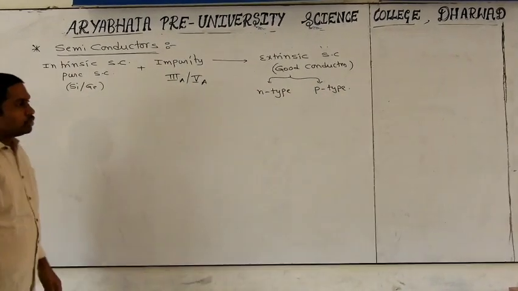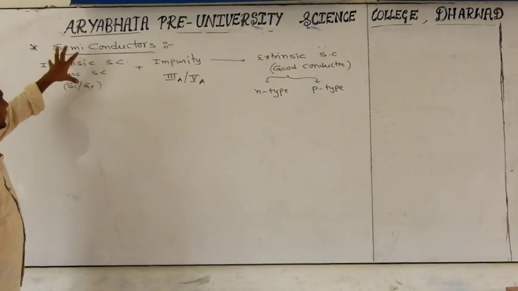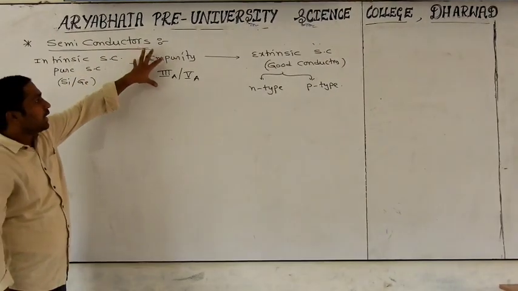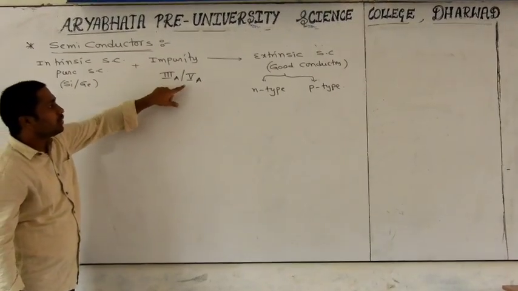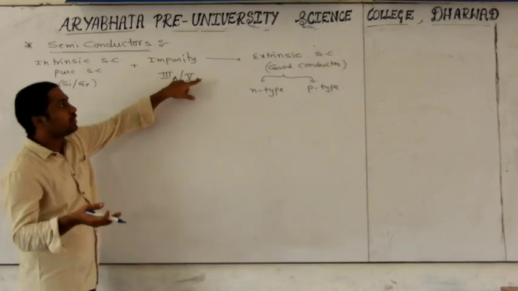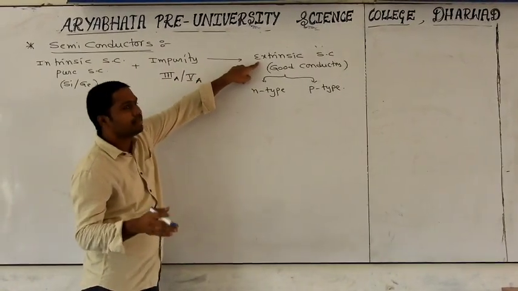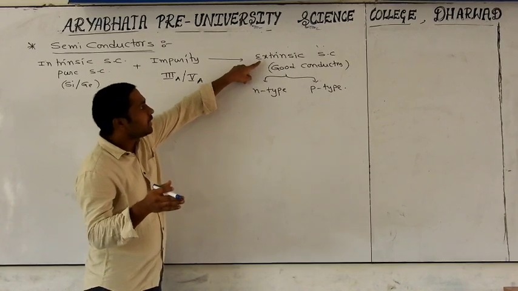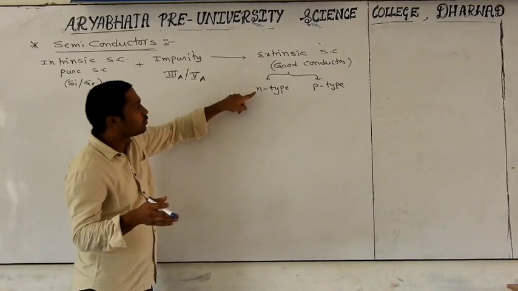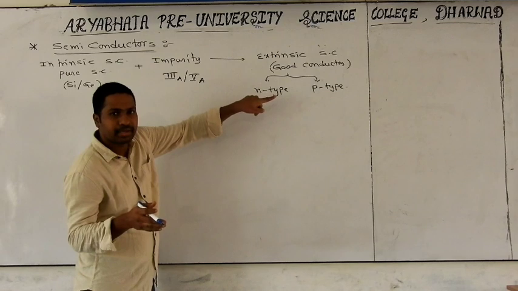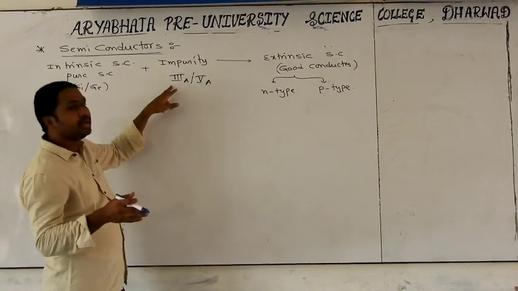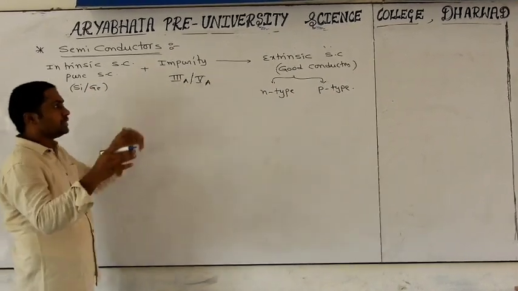All of you clear? So, to an intrinsic semiconductor, you may add an impurity like a 3A group element or a 5A group element. As a result, we get extrinsic semiconductors. They are very good conductors. Again, extrinsic semiconductors are of two types, N-type or P-type, depending upon the impurity added. So, we will discuss that first.